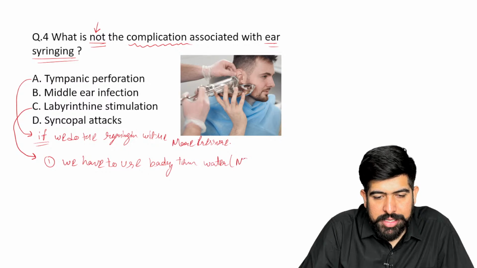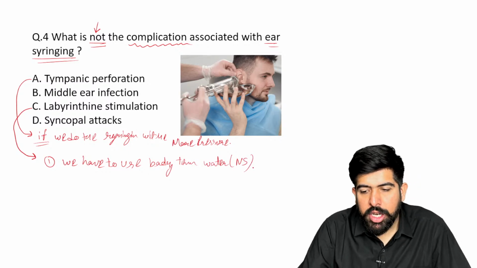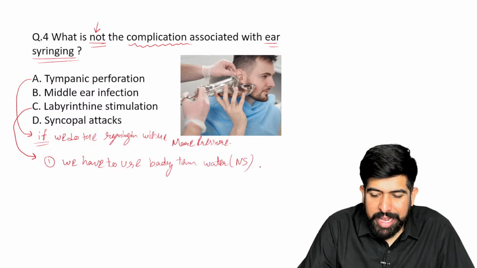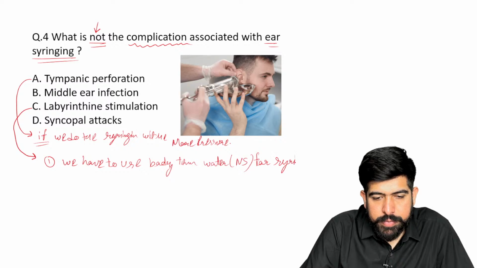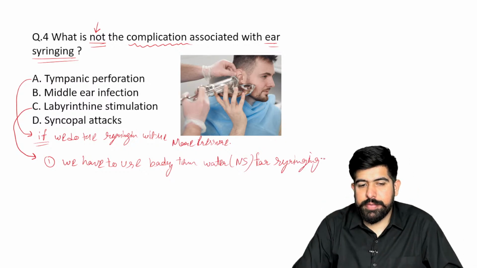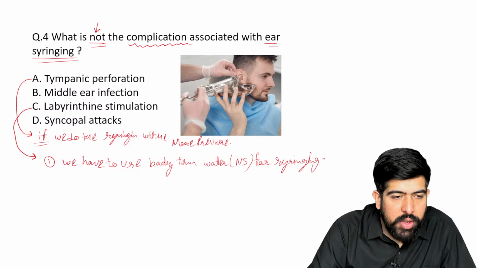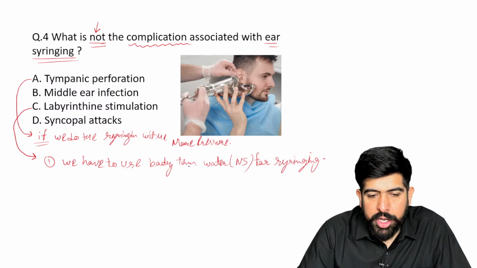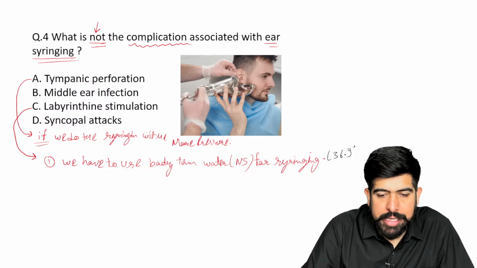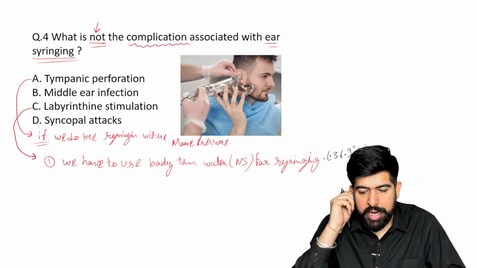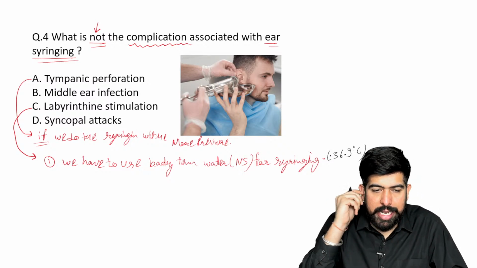Water means your normal saline, guys. Yes, body temperature water or normal saline we have to use for syringing. The temperature we have to use is approximately 36.9 degrees Celsius.